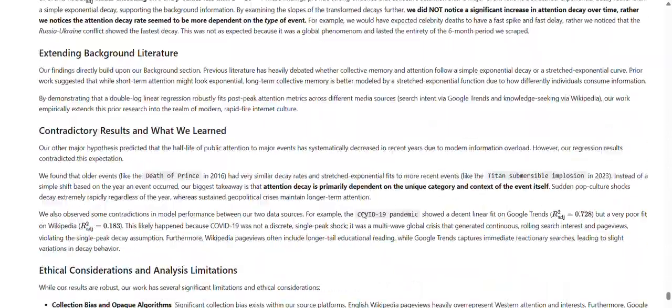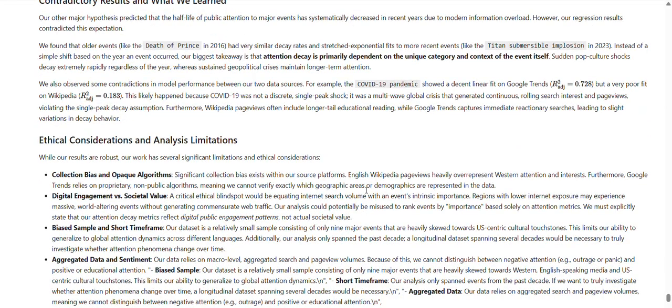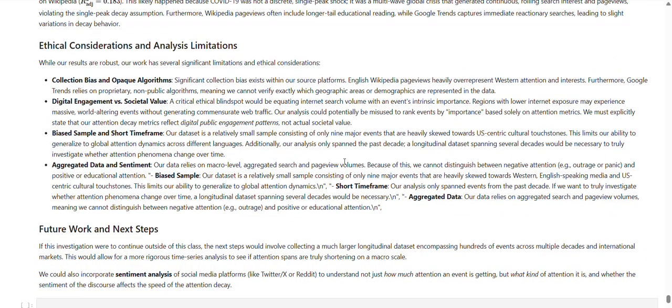Now, we'd like to talk about some concerns we have. There is a lot of collection bias because all of these things are very Western focused. Everything is mostly English, and that's definitely a bias. Also, we were the ones that chose the events, so we have an intrinsic bias for what we chose, and therefore our sample is not that great. We had a short time frame for our analysis, and the data is basically people searching for an event, so it is not that great.